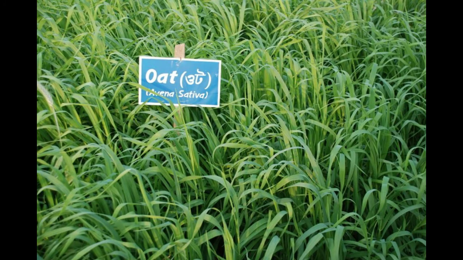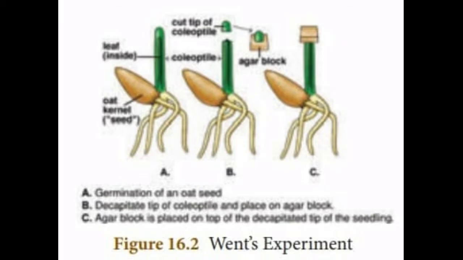Went's experiment. Frits Warmolt Went, from 1903 to 1990, a Dutch biologist, demonstrated the existence and effect of auxin in plants. He did a series of experiments in Avena coleoptiles. In his first experiment, he removed the tips of Avena coleoptiles. The cut tips did not grow, indicating that the tips produced something essential for growth. You can see that Avena means oats plant.